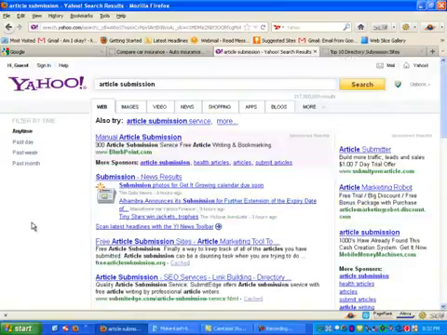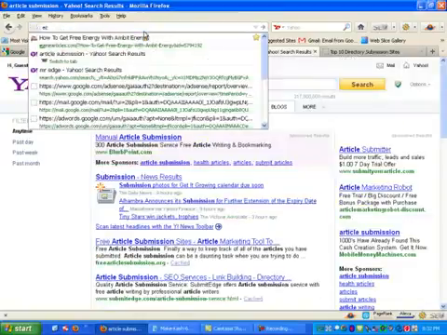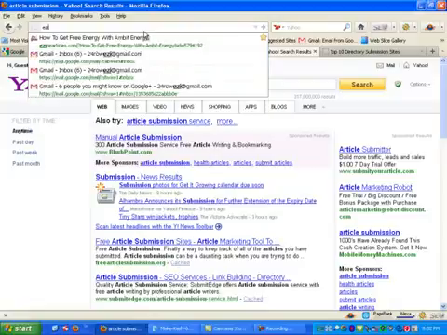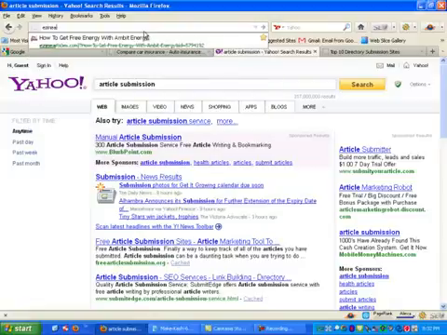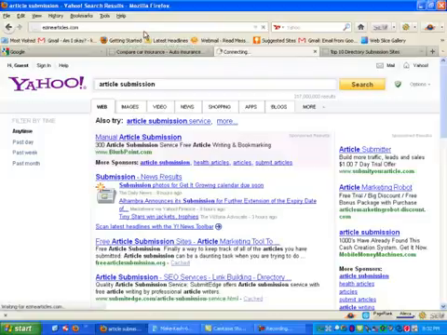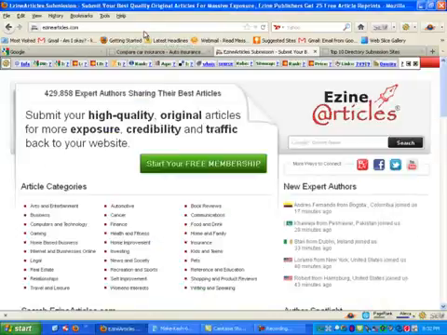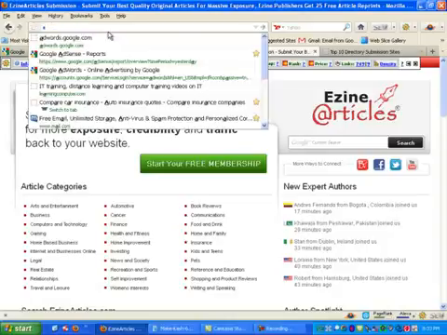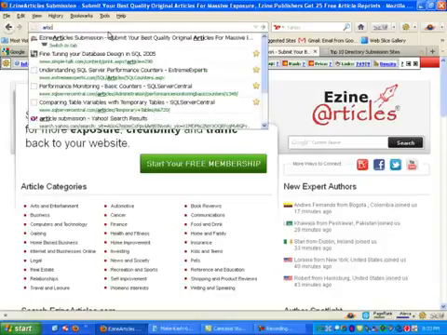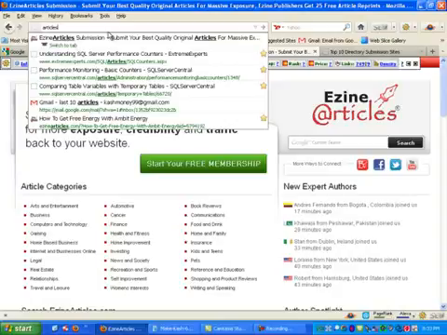So some of the good article sites that are out there, one is called eZine, or EzineArticles.com. For whatever reason, I want to call it eZine. And then like it says, you can start your free membership, you can submit your site. This one is a little bit harder to get into. One of the ones that lately I've had better success with is ArticlesBase.com.